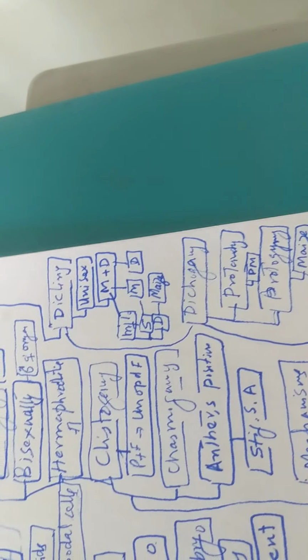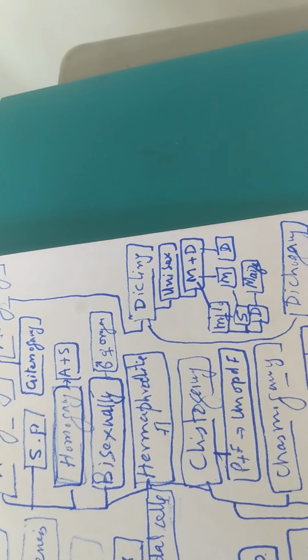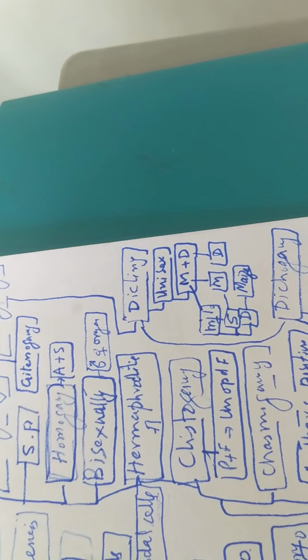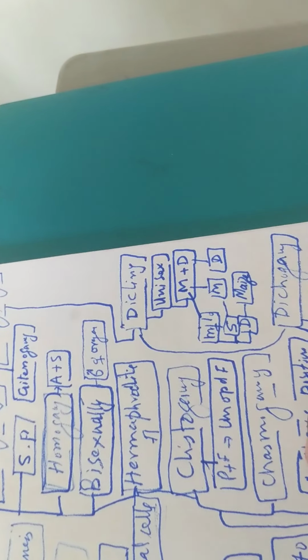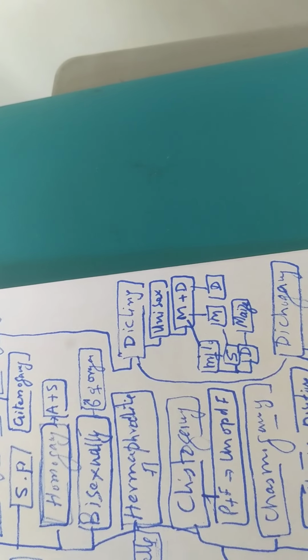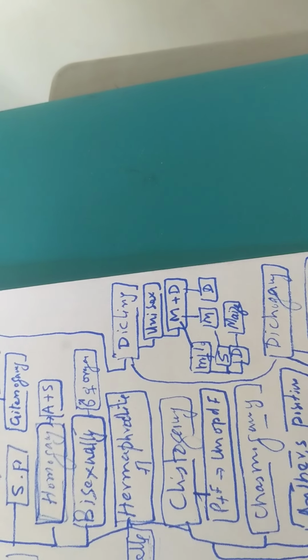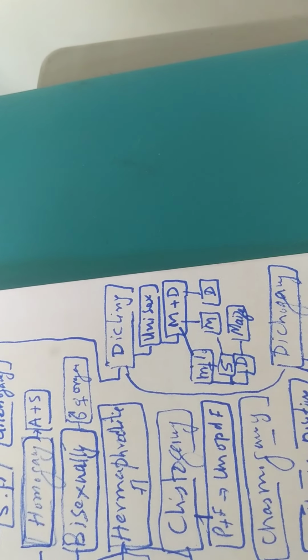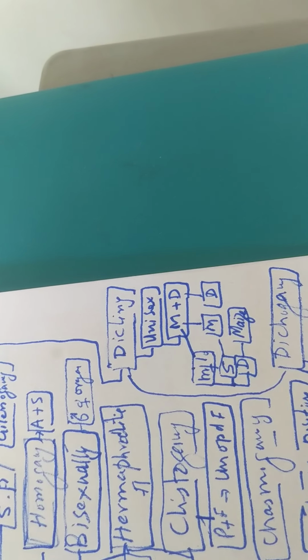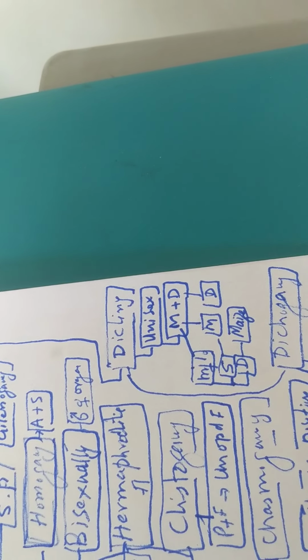Let us discuss them one by one. First is dicliny. Dicliny means unisexual, which means only one sex is present on a flower. It's of two types, monoecious and dioecious.